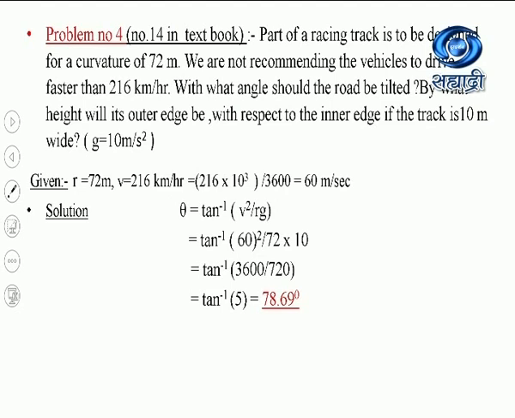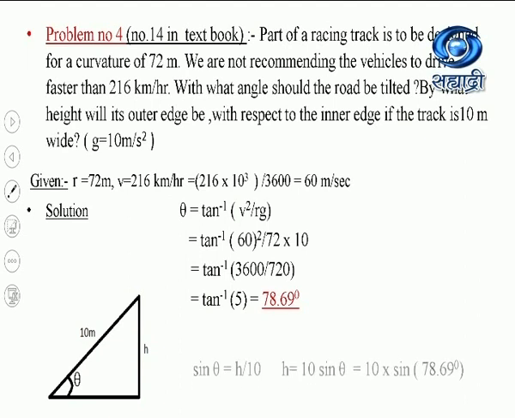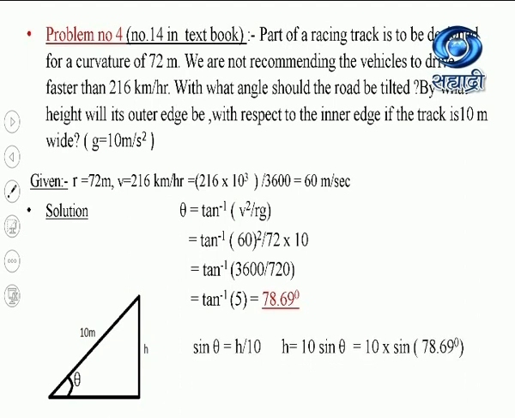Now we have to find out by what height its outer edge will be with respect to the inner edge if the track is 10 meter wide. Again, consider this figure. The width of this track is 10 meter. The angle is theta, this theta is 78.69 degree. We have to find out this height. So, from this figure we can write sine theta equal to h divided by 10, opposite side divided by hypotenuse.